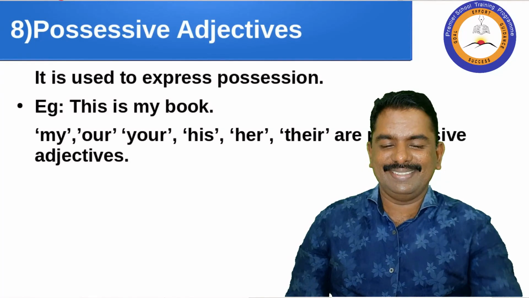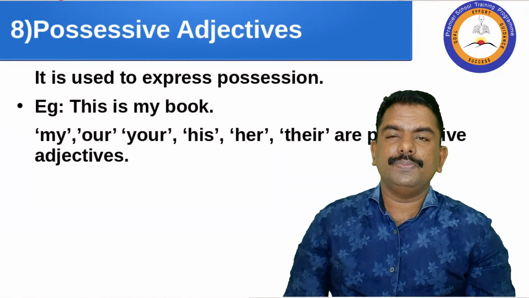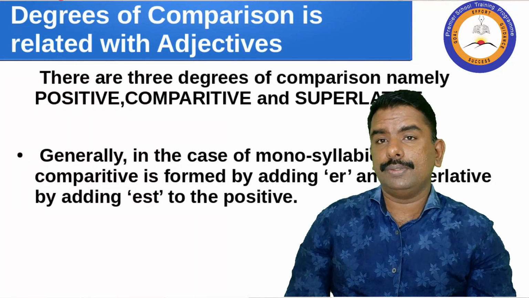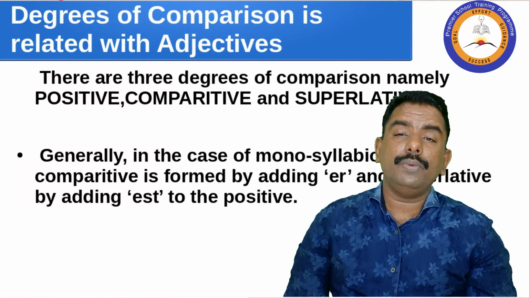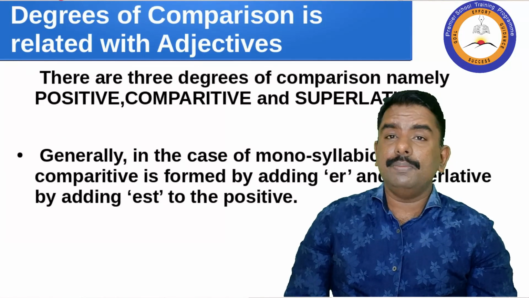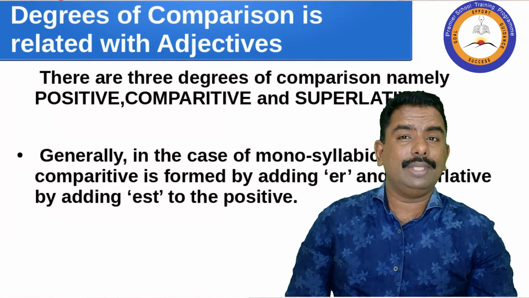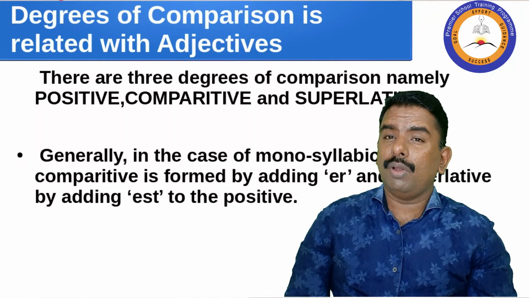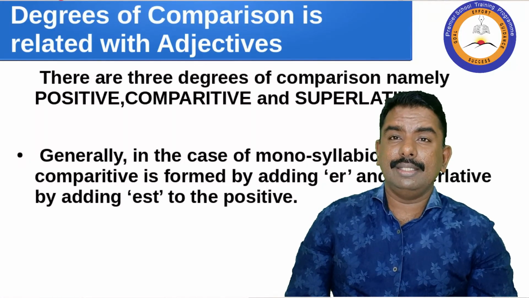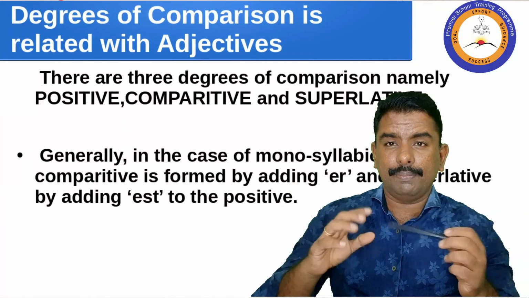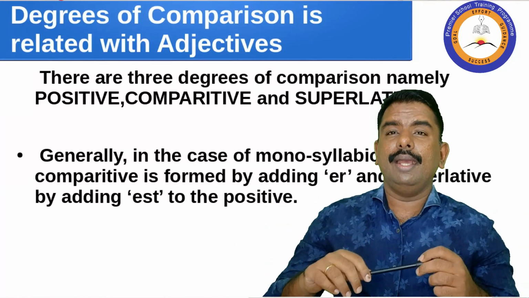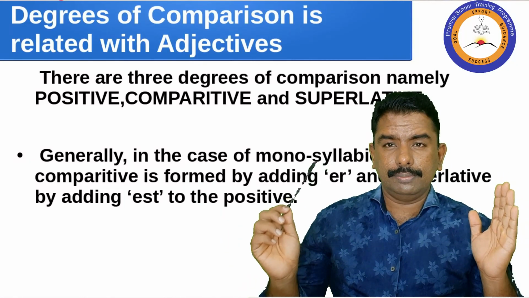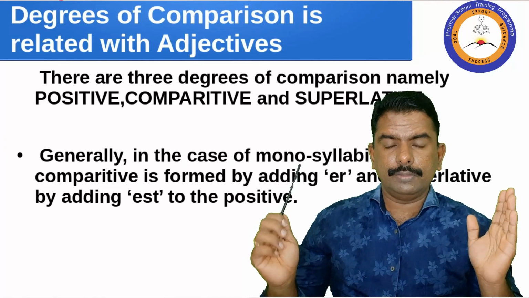Okay, good. Next, we have discussed the degrees of comparison in some classes. I think you know them. Comparing with somebody or something, we say tall, taller, tallest. Comparing with a particular quality.